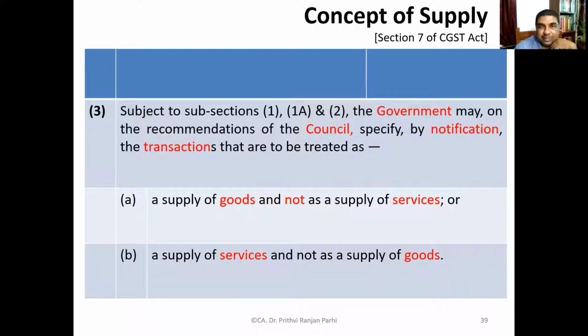Okay, and one more concept that is there in section 7, subsection 3. It says, subject to subsection 1, 1A and 2, the government may, on recommendation of the council, specify by notification the transactions which are to be treated as a supply of goods, not as supply of services, or supply of services, not as supply of goods. Government can also bring notification that these are supply of goods, these are not supply of services. Or the notification can also say these are supply of services, not as supply of goods.